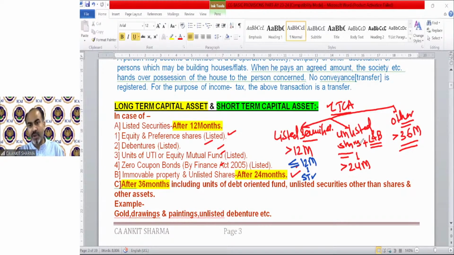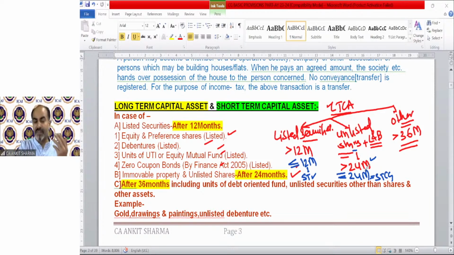If unlisted shares and land and building are transferred after 24 months, that is called long-term. So when will that be short-term? Up to 24 months. So if you transfer any building after 1 year, 1.5 years, etc., that will be your short-term capital asset. What is a short-term capital asset? One which is not long-term. That will automatically be short-term.